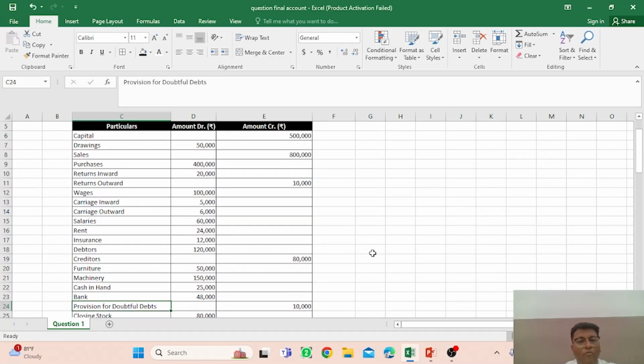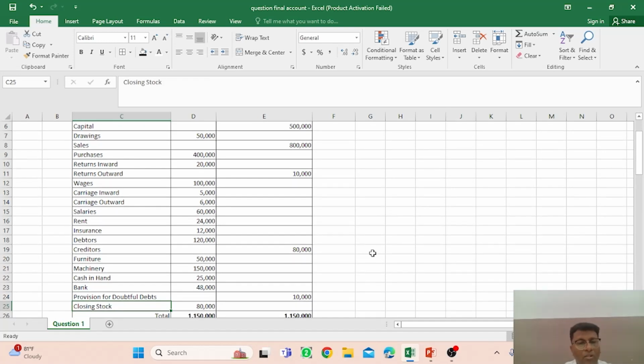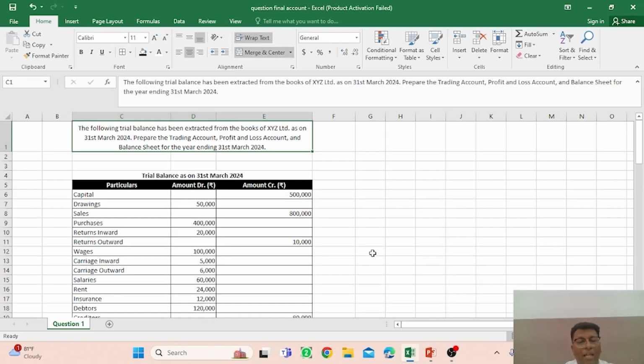And provision for doubtful debts. Okay, further when we solve this question, we will cover how to treat this particular item, and what the solution and the treatment of the provision for doubtful debts is. How will you treat it in your books of accounting or in the financial statement, right? And closing stock, exactly how to solve it. So this is the particular trial balance, and you have to prepare the financial statement with the help of the trial balance.